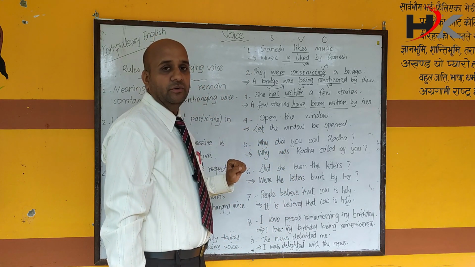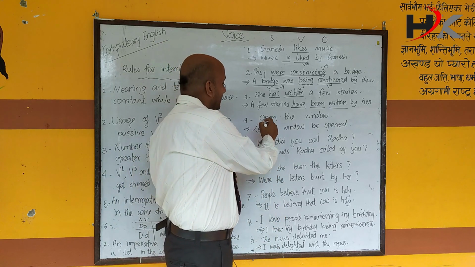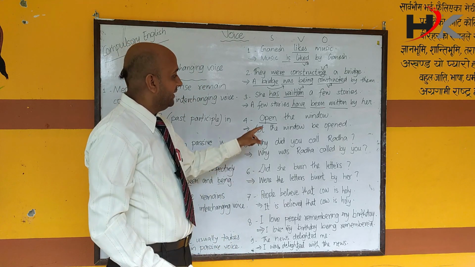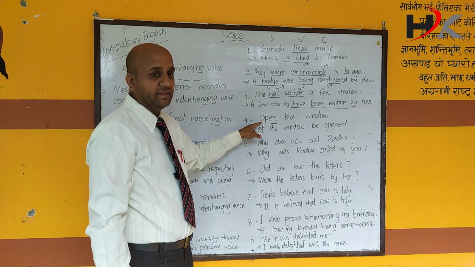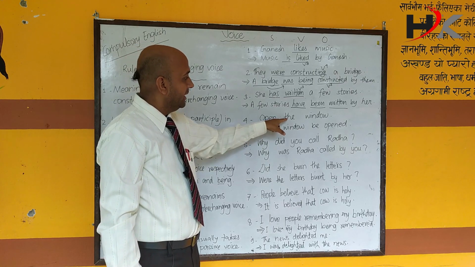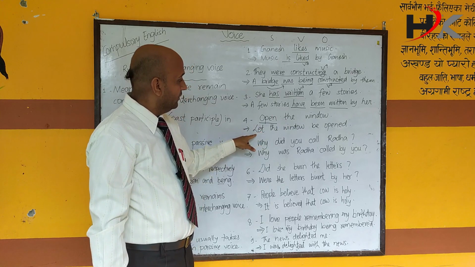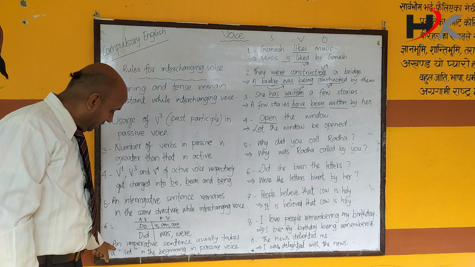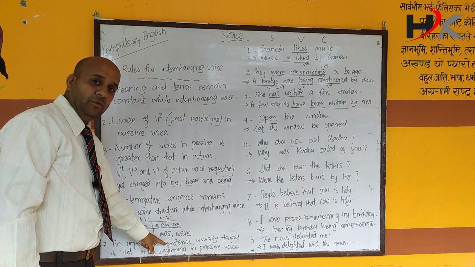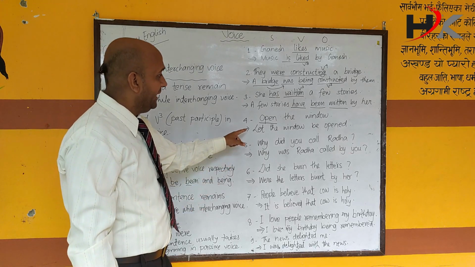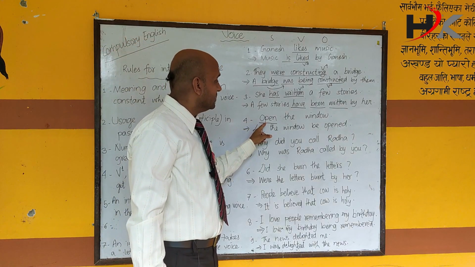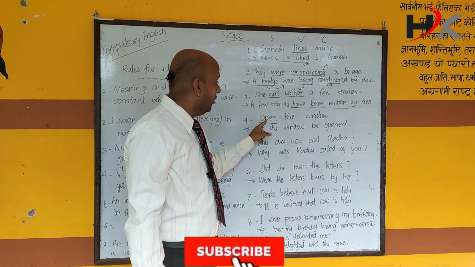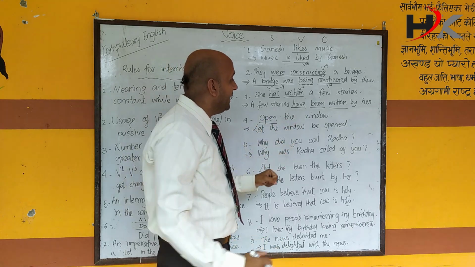Open the window. Here you do not get any subject. Sentence has started with a verb 1. You should be very clear about this. We do not have any subject here. Verb and object. So we have to use the word let here. You can use this formula, an imperative sentence. What do you understand by the term imperative sentence? An imperative sentence is such a sentence which starts with a verb 1, either to give an order or to make a request. Open the window, let the window be opened.